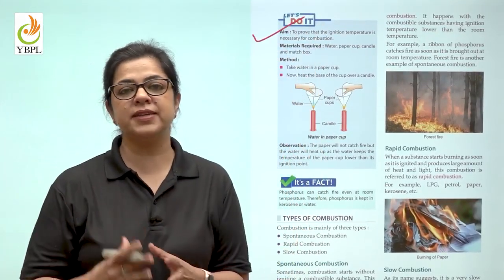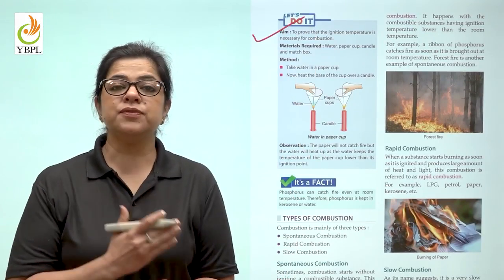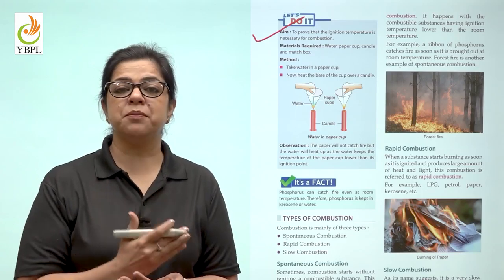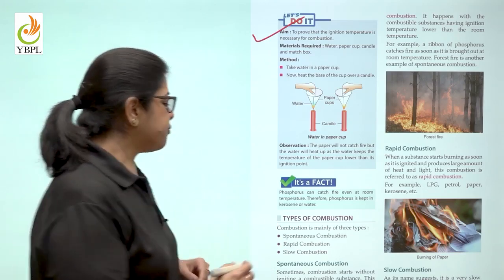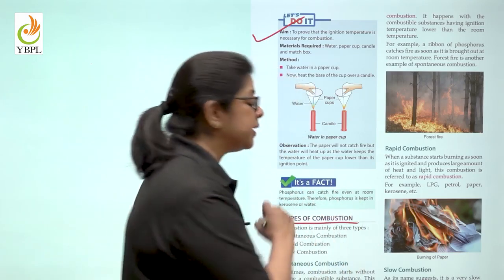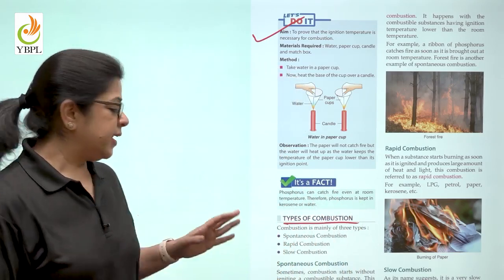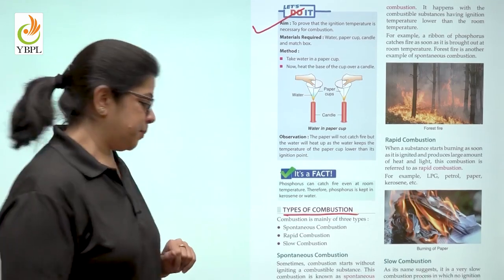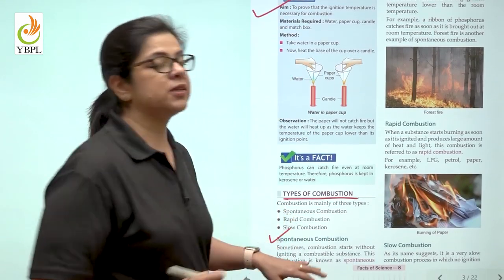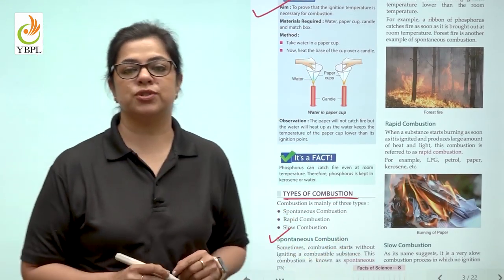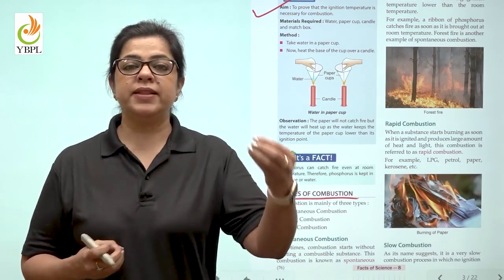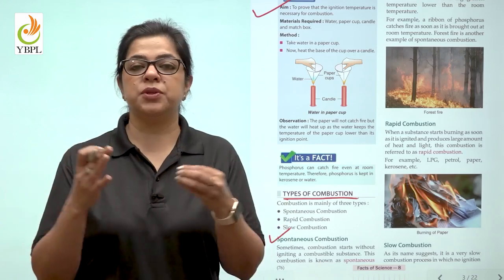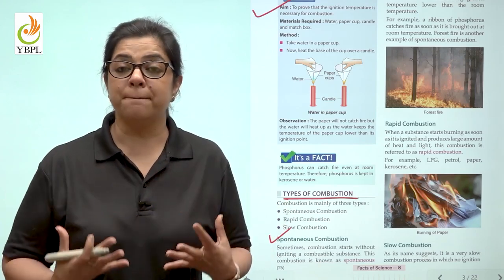So, this was an activity also given in your book where we understand how different things burn at different temperatures. Now, because the ignition temperature is different for different things, the types of combustion become different. How? Let us discuss them in detail. The first kind of combustion is spontaneous combustion. Spontaneous combustion means that immediately when the substance comes in contact with oxygen, it begins to burn.